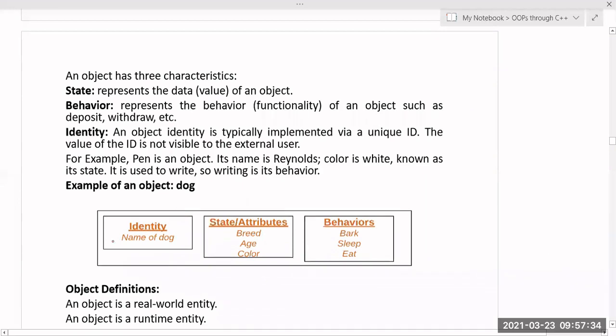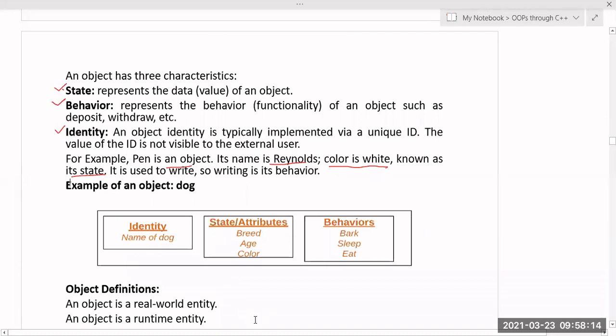And an object has three characteristics. State is the value of that particular object. Behavior is the functionality it can perform. And identity is how you can uniquely identify that object. One of the attributes will be acting as the identity. So a pen is an object, its name is Reynolds and its color is white, known as its state. These name and color are the variables, the data members, attributes, or properties of that object, and their values may be different. That is called the state of the object.